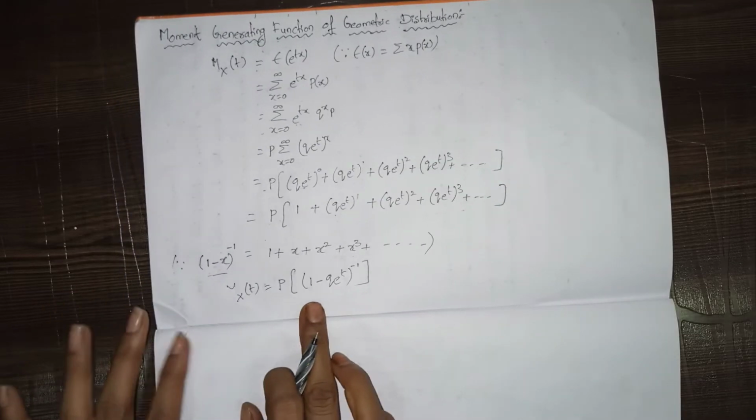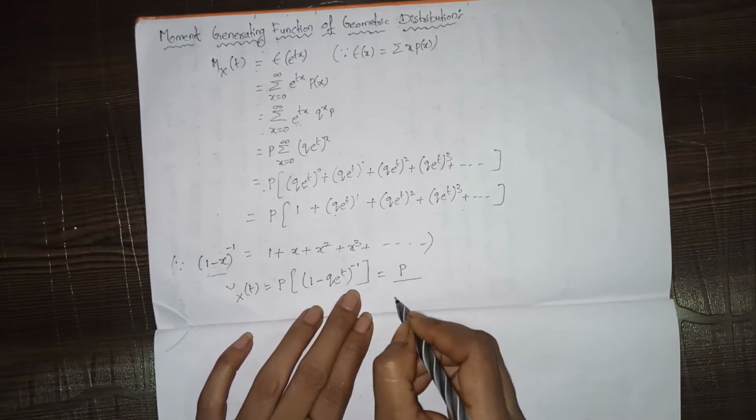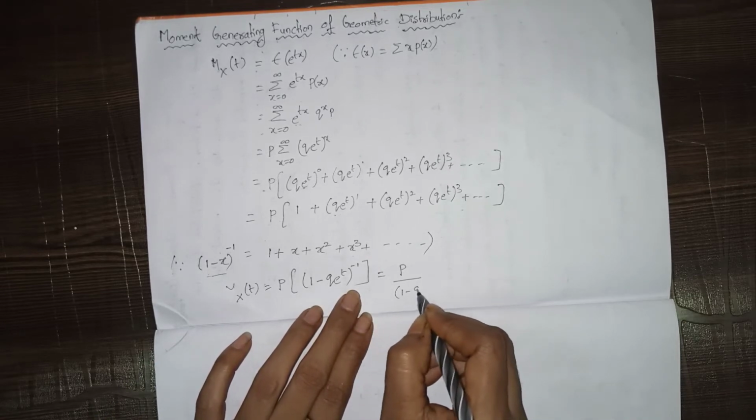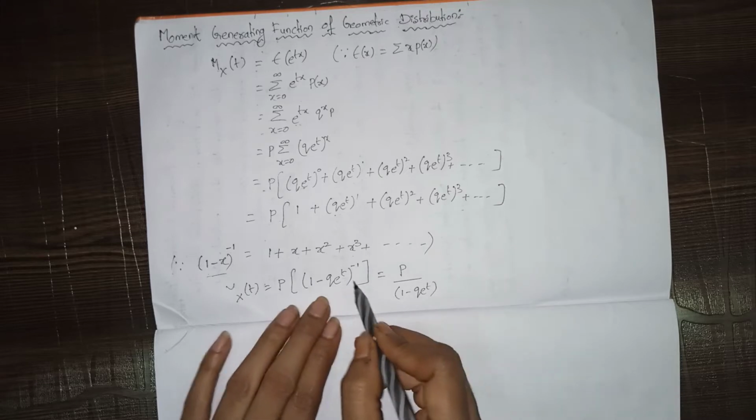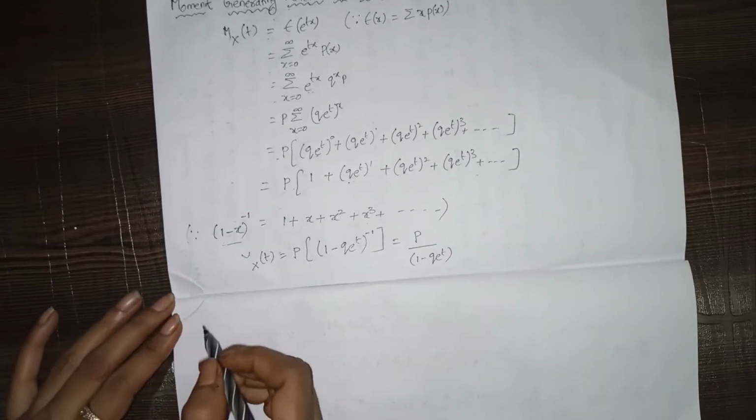This can also be written as p by (1 minus q e^t), or else you can leave it like this.